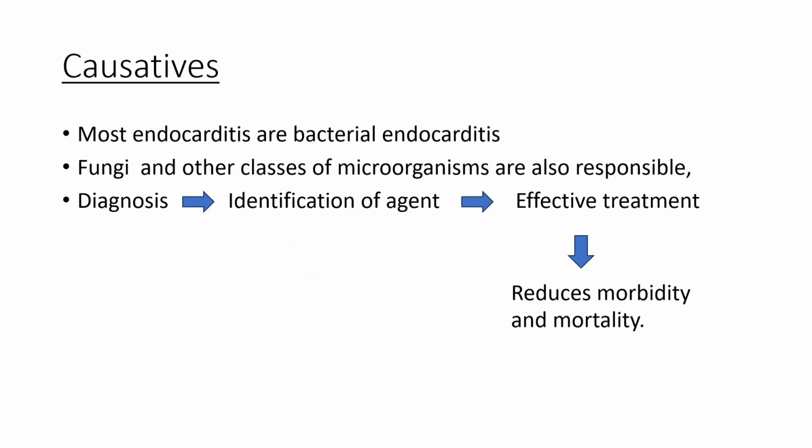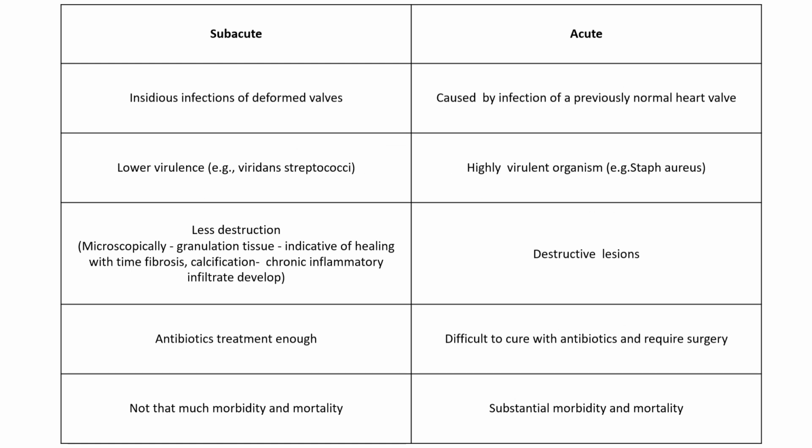Now coming to the causative agents, there are many causative agents for endocarditis. They are bacteria, virus, fungi, parasites, etc. But the most common causative agent is bacteria. So bacterial endocarditis is most common. And there can also be fungal endocarditis and other classes of microorganisms. We can diagnose this endocarditis, and identification of the causative agent is very important for effective treatment to reduce morbidity and mortality.